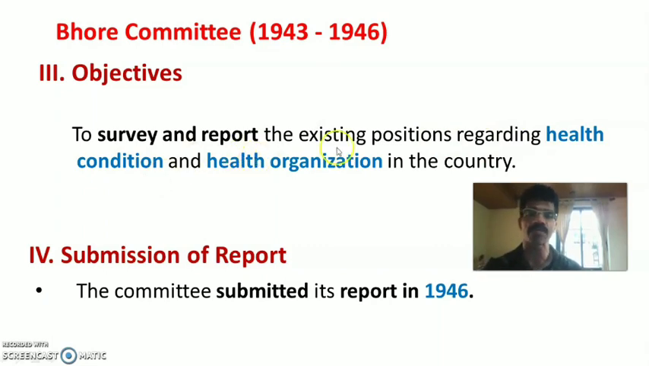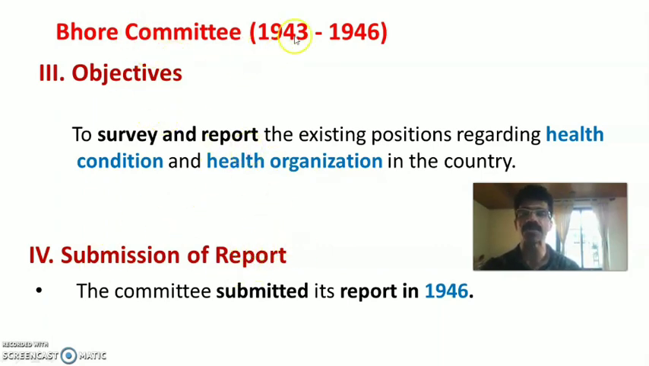So to survey and report the existing position regarding health condition and health organization that were available during that period in the country. Health organization is nothing but healthcare agencies, okay, health centers, hospitals, etc. So to survey and report the existing positions regarding the health condition and health organization in the country was the objective of Boer committee. Then submission of report.